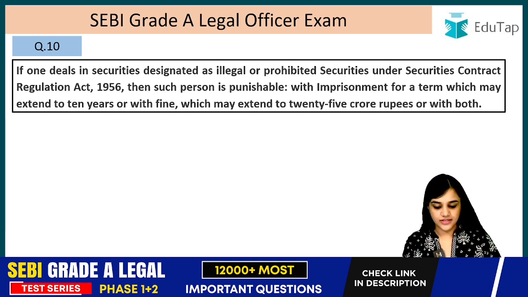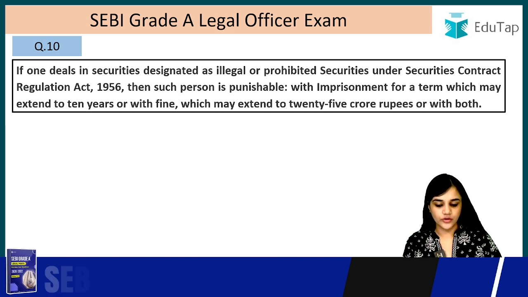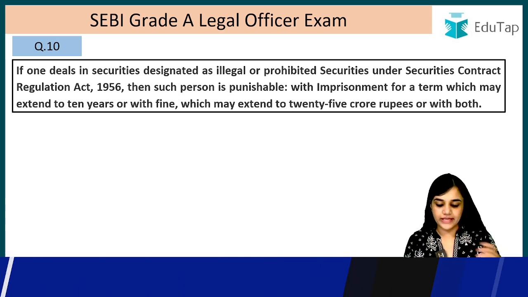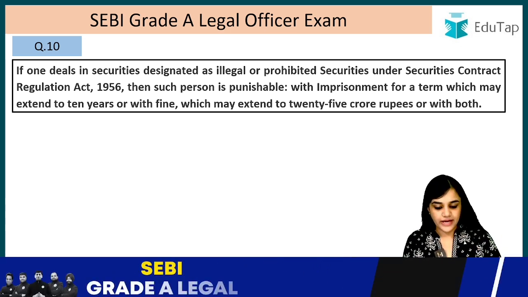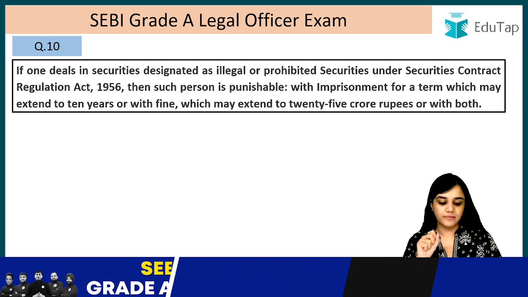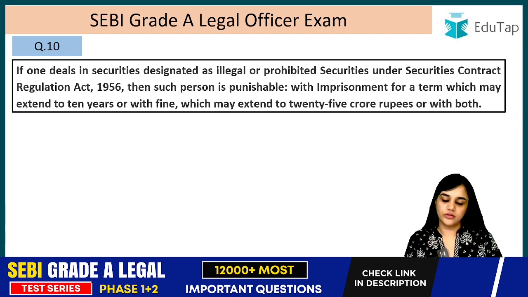If one deals in securities designated as illegal or prohibited securities under the Securities Contract Regulation Act 1956, then such person is punishable with imprisonment for a term which may extend to 10 years. Which may extend to 10 years means a maximum of 10 years imprisonment, or with fine which may extend to 25 crore rupees, or both. Maximum fine could be 25 crores and the maximum imprisonment can be 10 years, or he can be punished with both, right?